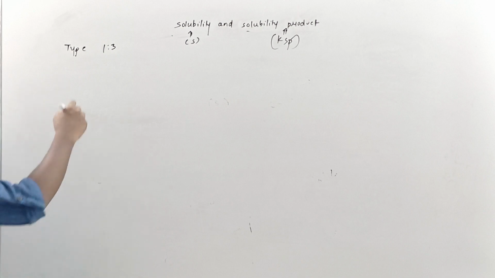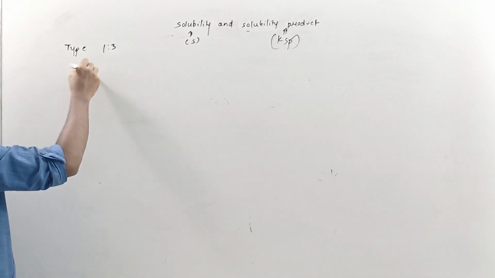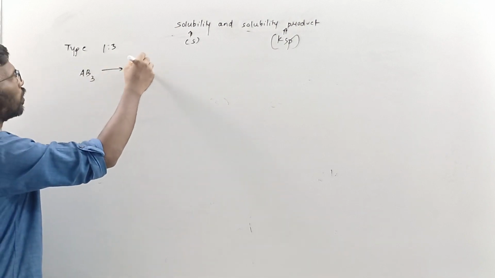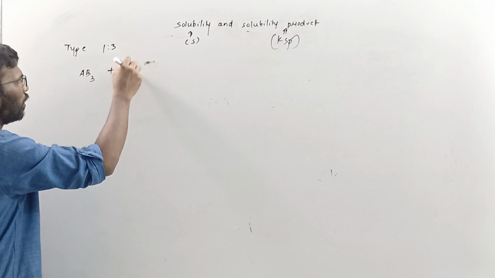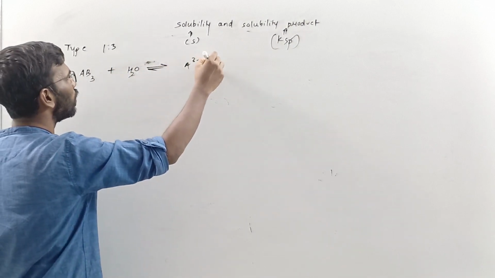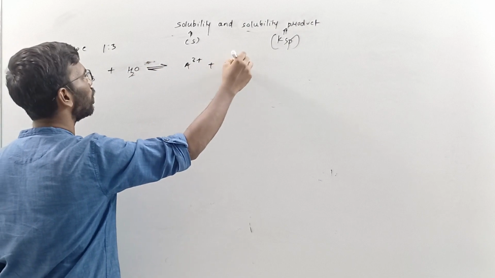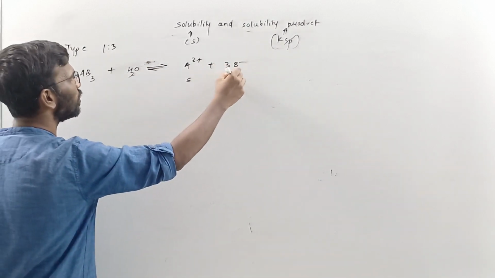We'll do it this way. I'm not getting a good example for this, so we'll take AB3 in water. It will split as A3+ and 3B-. It is going to split this way. So this is S and this is 3S.